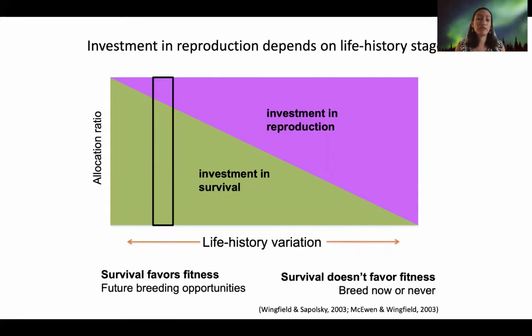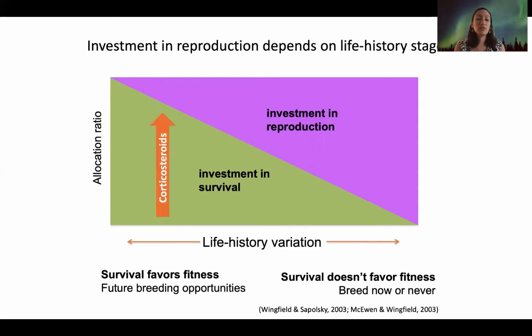For organisms with future possibilities for reproduction, if they are faced with a stressful event, they will favor investing in survival. So the limited amount of energy that all organisms have, they will take that out from reproduction and funnel it towards survival so that they can ensure that they will survive this current crisis. And they know that if they survive this crisis, they will have better opportunities to reproduce in the future.